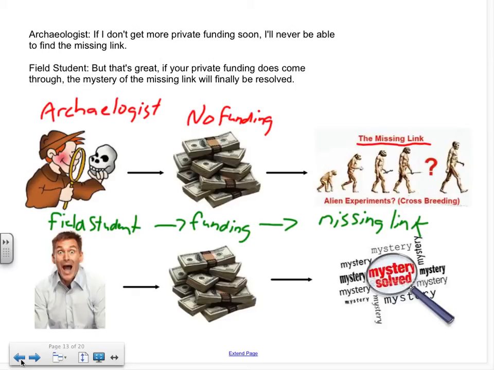So the field student makes the false conclusion that if the archaeologist gets money, he will solve the mystery. And we can use that as a preemptive strike in determining the answer for this question.